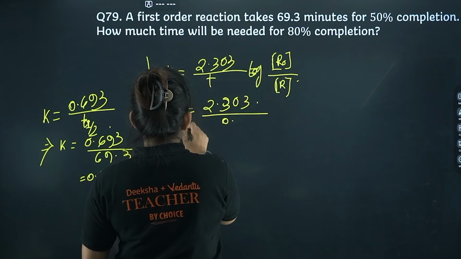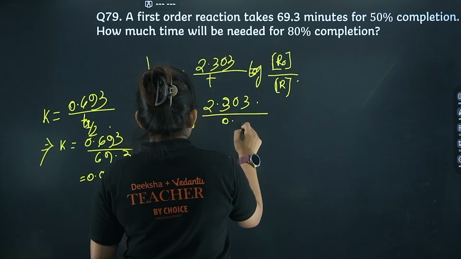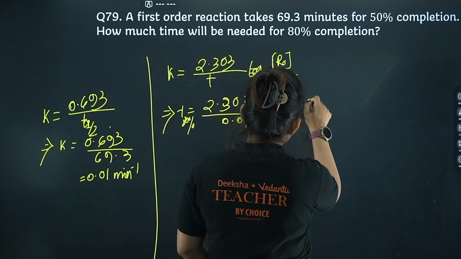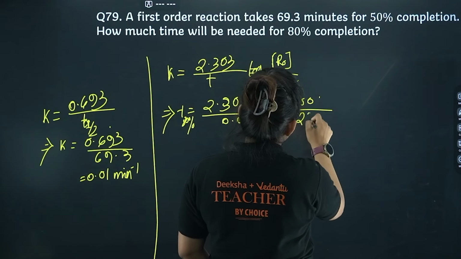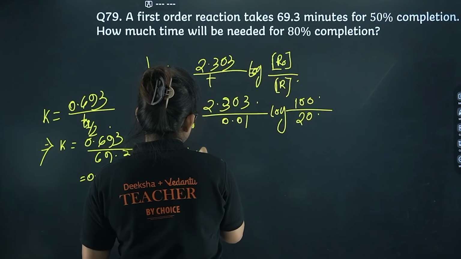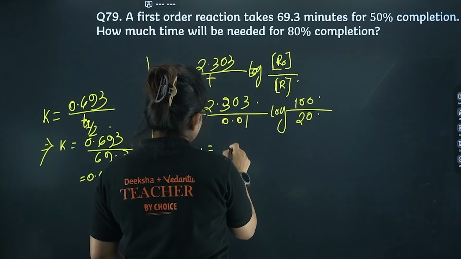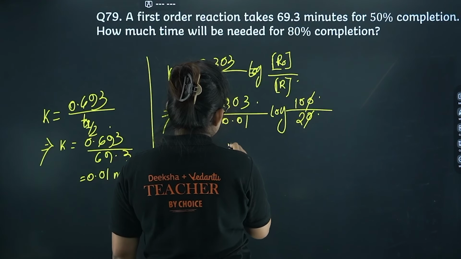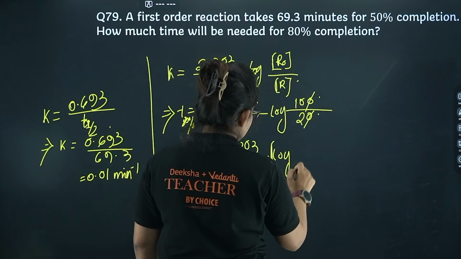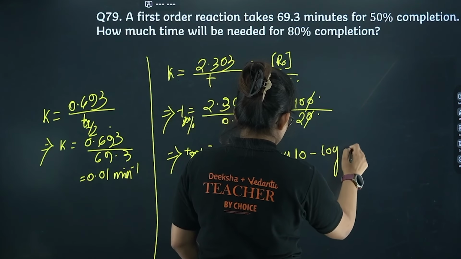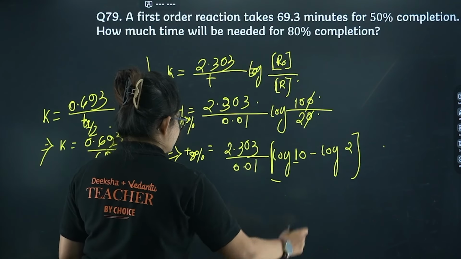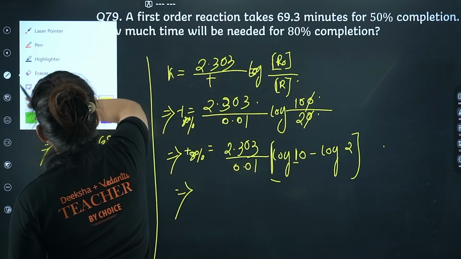From there I can write T of 80%, 0.01 log of R0, so we can take it as 100 divided by, if 80% is completed then 20% will be left out, right? So if you simply calculate the time for 80%, it will come as 2.303 divided by 0.01 into log of 10 minus log of 2, right? So from here, or else log 5 directly you can do, actually it will be even easier for you.